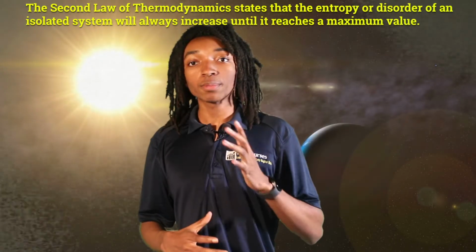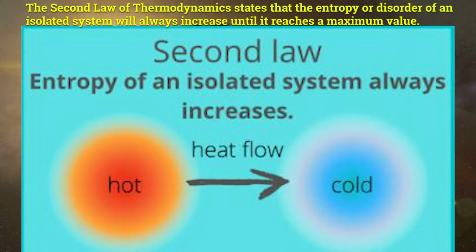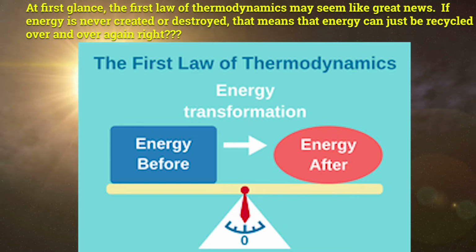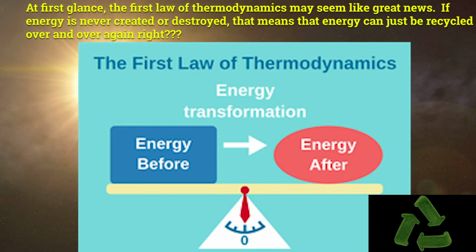The second law of thermodynamics states that the entropy or disorder of an isolated system will always increase until it reaches a maximum value. That sounds so confusing, so let's hope it makes sense. At first glance, the first law of thermodynamics may seem like great news. If energy is never created or destroyed, that means that energy can just be recycled over and over again, right?